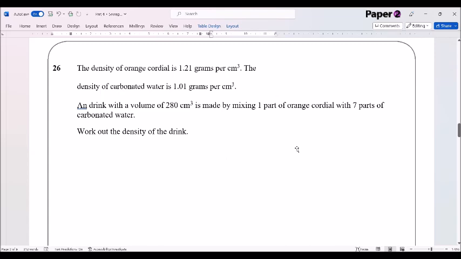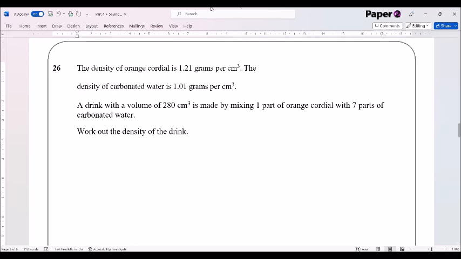The density of orange cordial is 1.2 grams per centimetre cubed. The density of carbonated water is 1.01 grams per centimetre cubed. Let's try this again. So, question 26. The density of orange cordial is 1.21 grams per centimetre cubed. The density of carbonated water is 1.01 grams per centimetre cubed. A drink with a volume of 280 centimetres cubed is made by mixing 1 part of orange cordial with 7 parts of carbonated water. Work out the density of the drink.